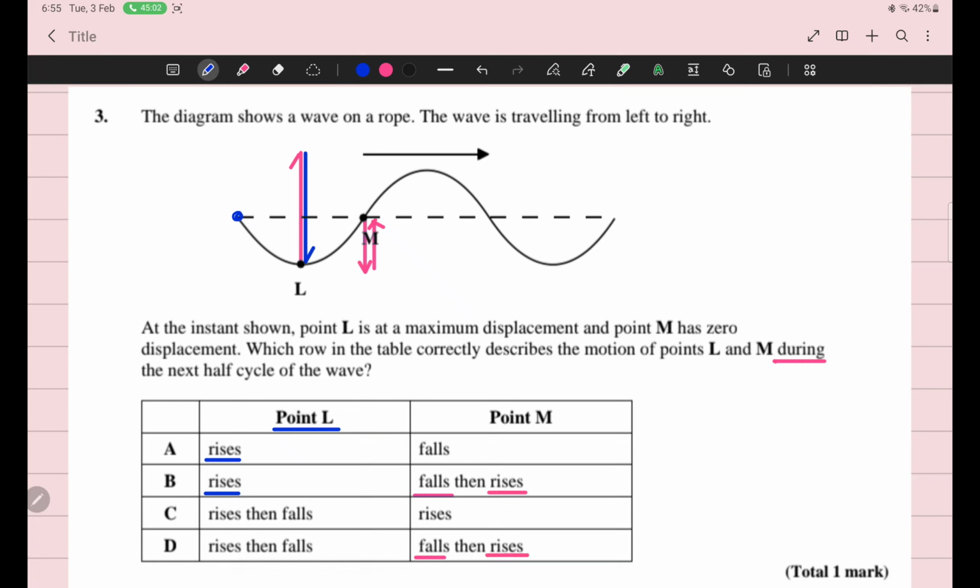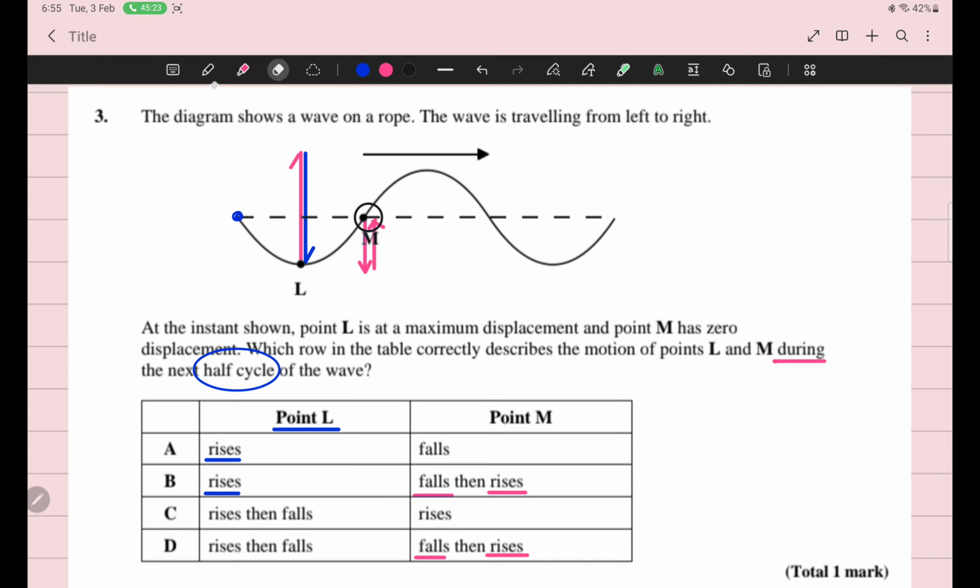And in this way, during half cycle, the M point would have returned back to its original position. Simra, is it clear or not?